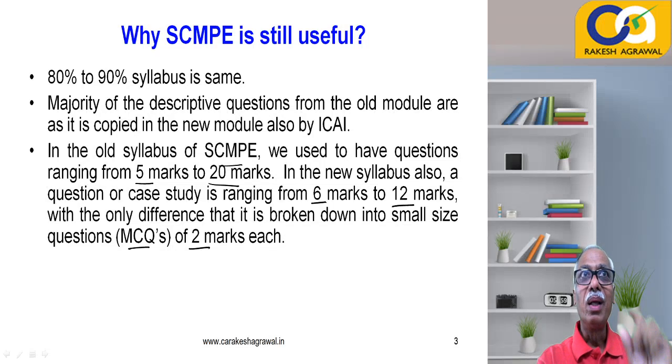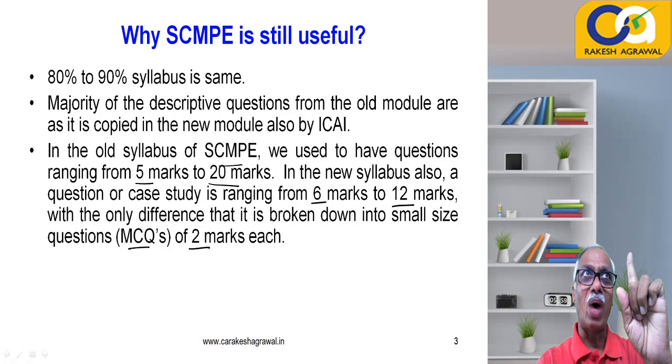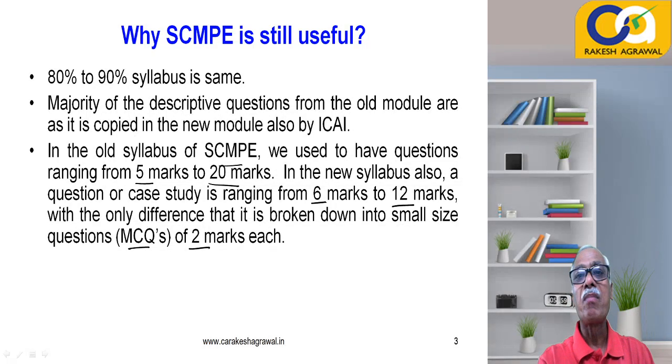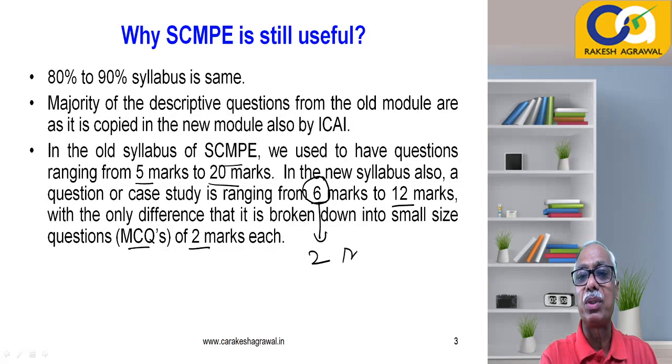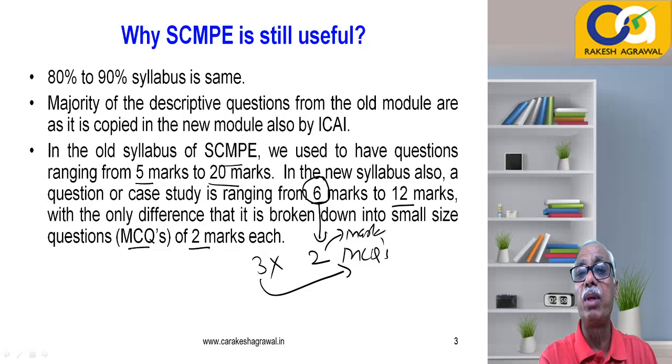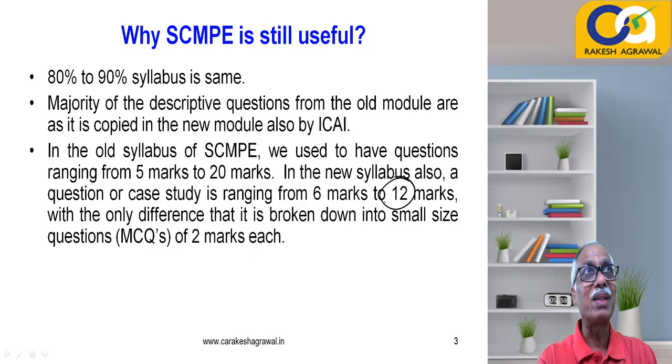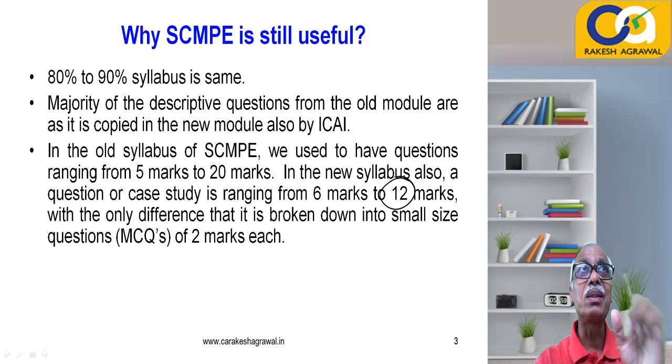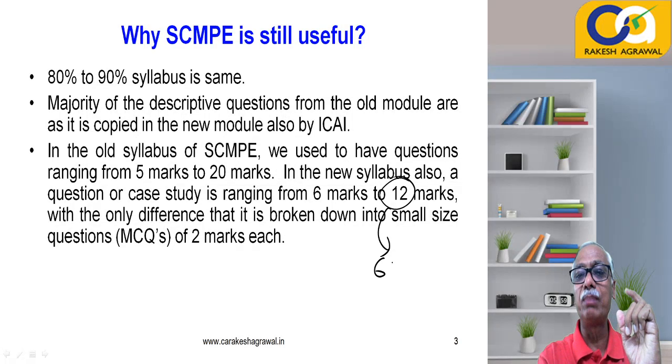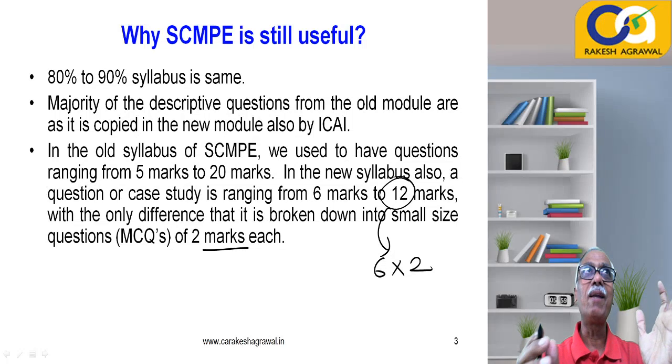It means the case scenario or case study is one, let us say of 6 marks. But for these 6 marks, you will have to answer 3 MCQs of 2 marks each. And suppose the question is for 12 marks, it means you will have to answer 6 MCQs, each carrying 2 marks. Are you getting it?